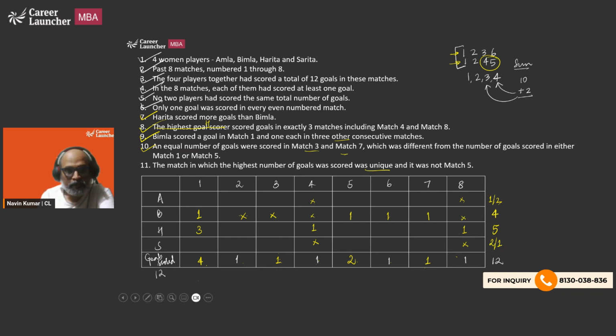Now, let's look column wise. We are done with 4, so no goals scored here. We are done with 1, so no goals scored here. We are done with 1, so no goals scored here.